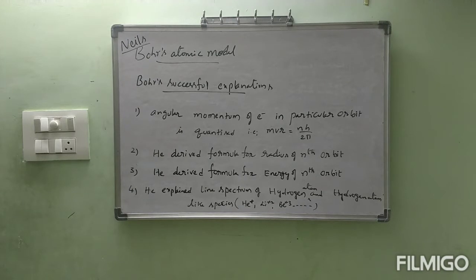Third one, he derived formula for energy of nth orbit. And fourth one, he explained line spectrum of hydrogen atom and hydrogen atom-like species. These are the successful explanations given by Niels Bohr.